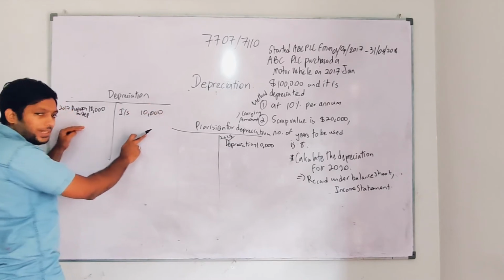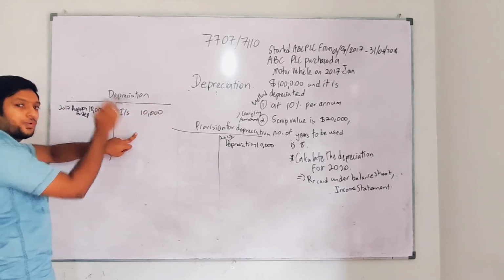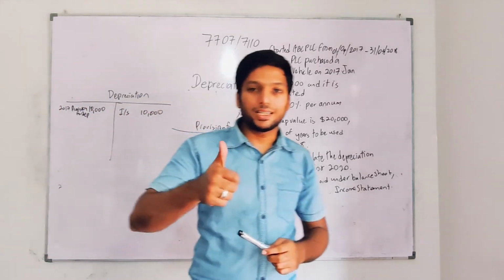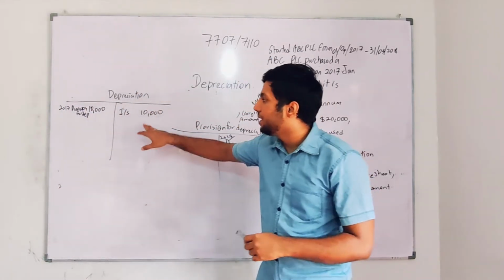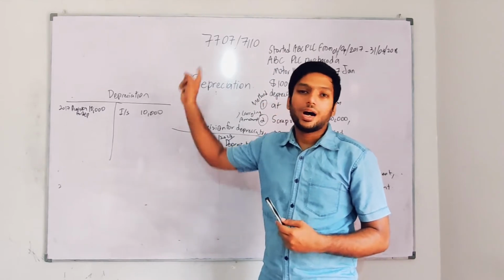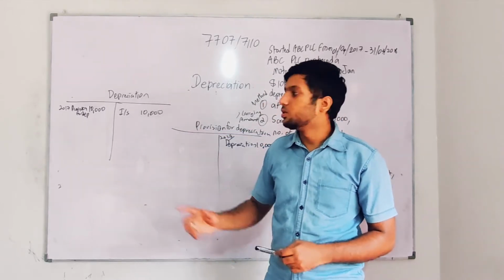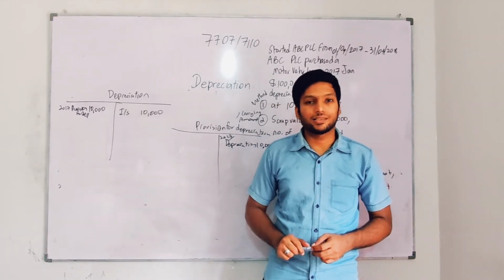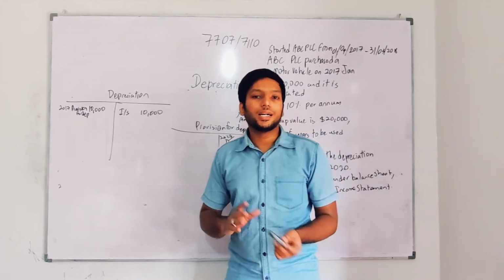So here it is going to be credit. Under depreciation account, for income statement it is going to be a debit. Under income statement, you will learn two things: one is income, the other one is expense. So if it is credit here in the depreciation account, under income statement it is going to be debit. If it is debit under income statement, it means it is going to be an expense, so it should be a deduction. That's how you find out whether it is a debit or credit entry.